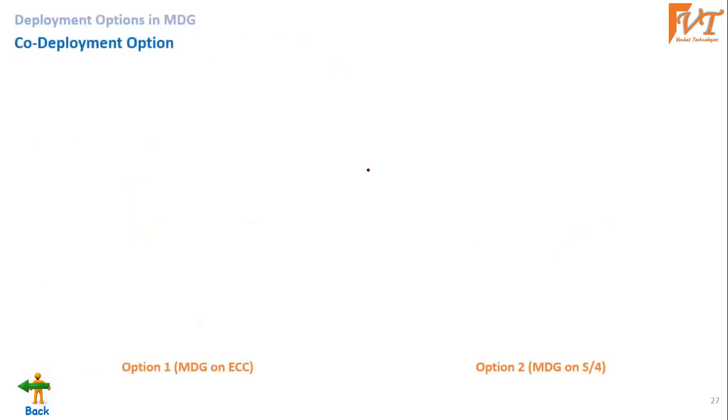So now let's see in more detail about the co-deployment option. As many of you are aware of the SAP landscape, in SAP we have ECC, and the latest one we have S4. We can install SAP MDG on ECC as well as S4.